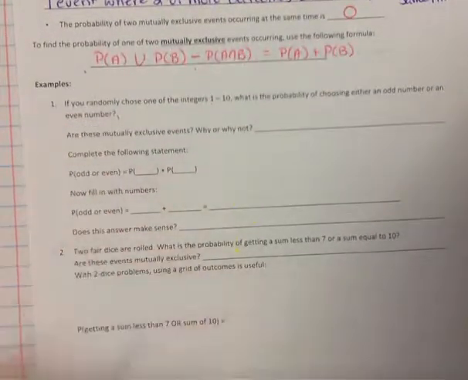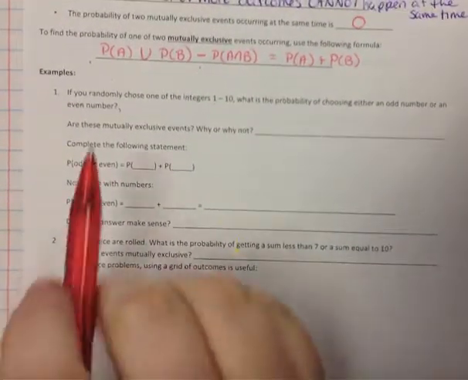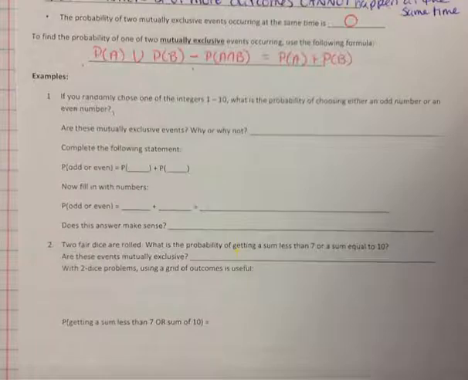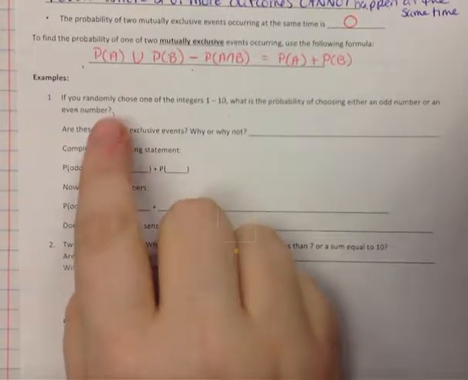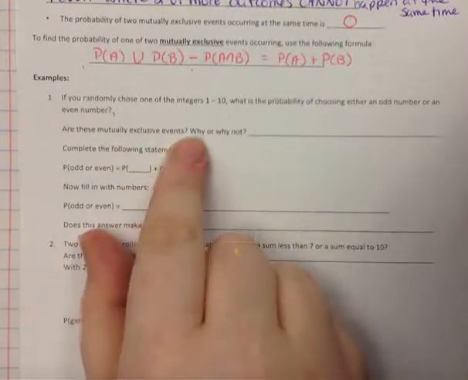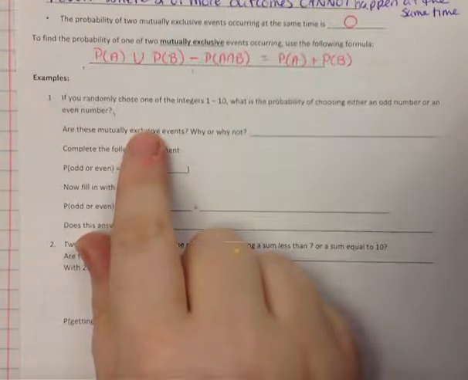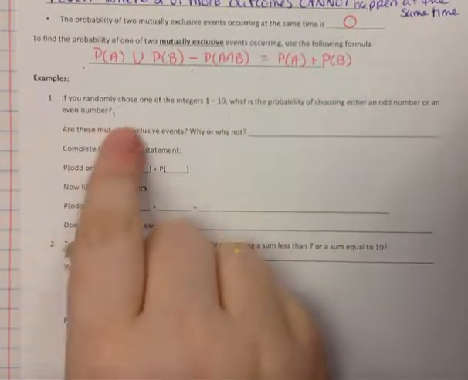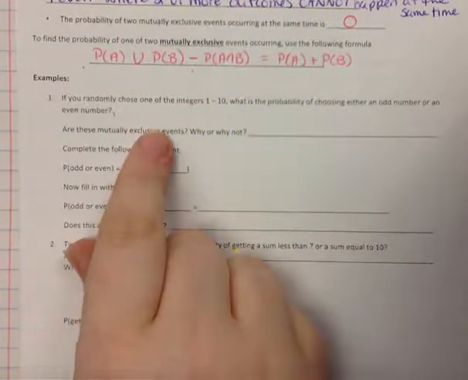So we're going to do 2 examples of this. So if you choose one of the integers 1 through 10, what is the probability of choosing either an odd or an even number? So one question is, are these mutually exclusive events? Why or why not? Exclusive, meaning that there is no overlap. Is there an overlap between odd and even numbers? There is no overlap. That means that these are exclusive.